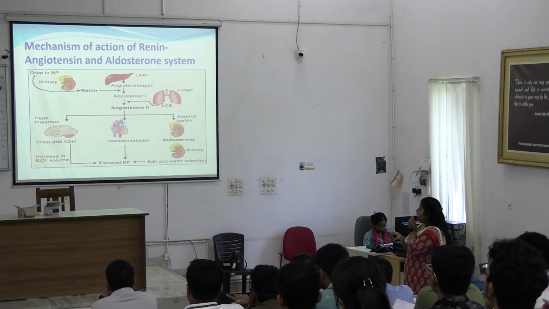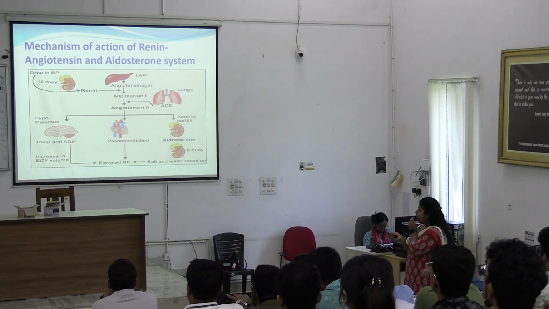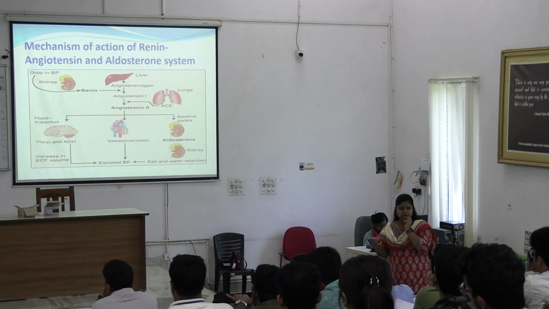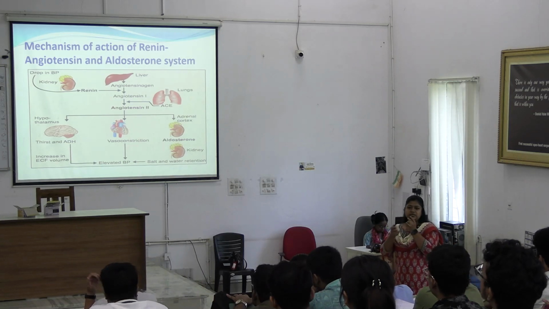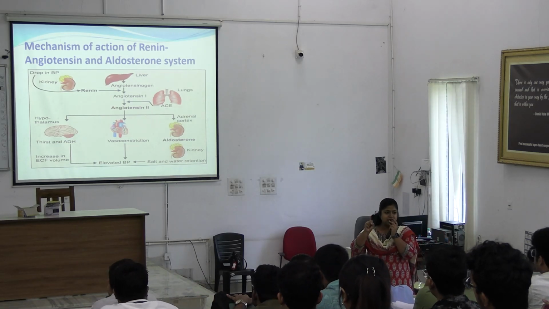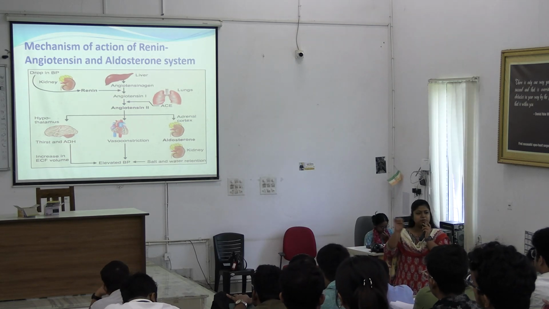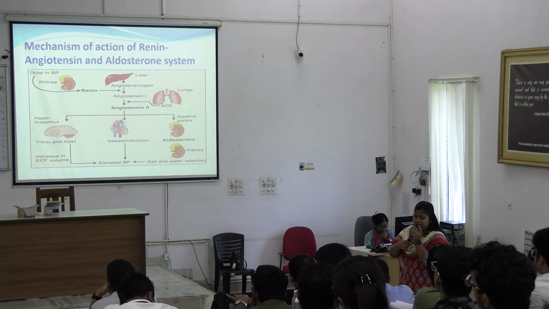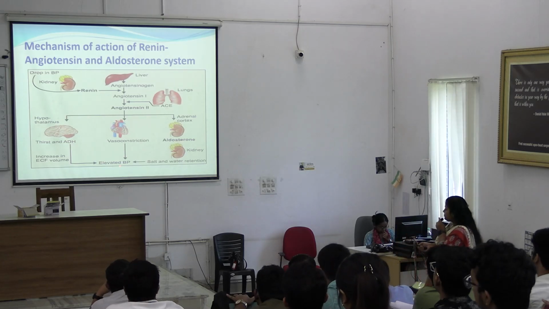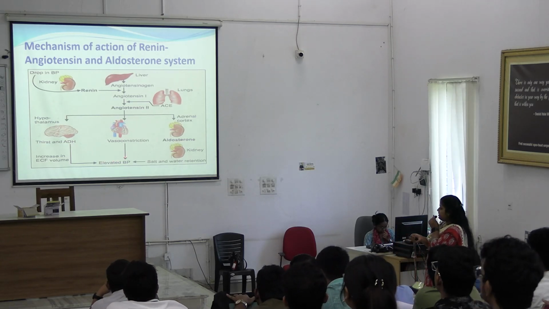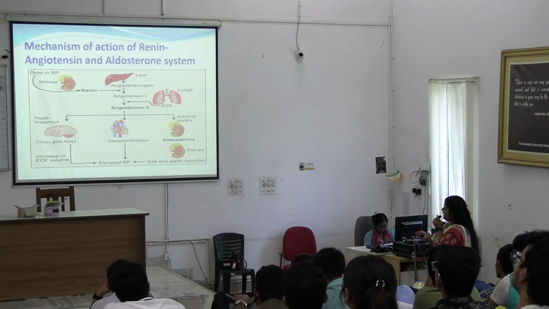Now what happens in the heart? There will be vasoconstriction. Vasoconstriction means constriction of the vessels, and if there is low plasma volume and constriction of vessels, BP will be maintained. This will also lead to elevation of BP. Next comes the adrenal cortex.